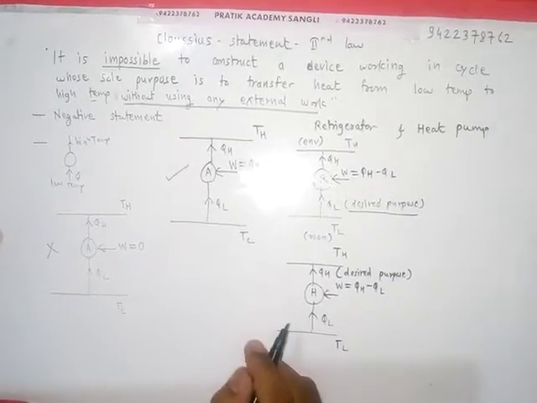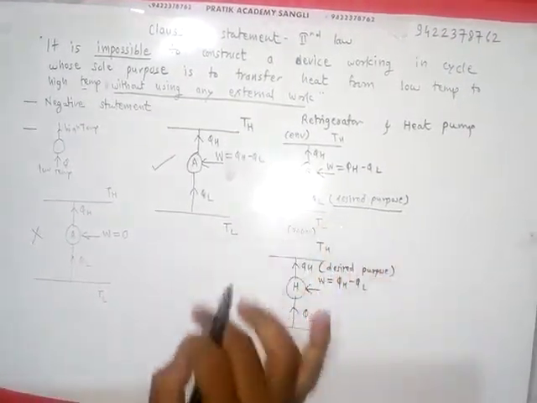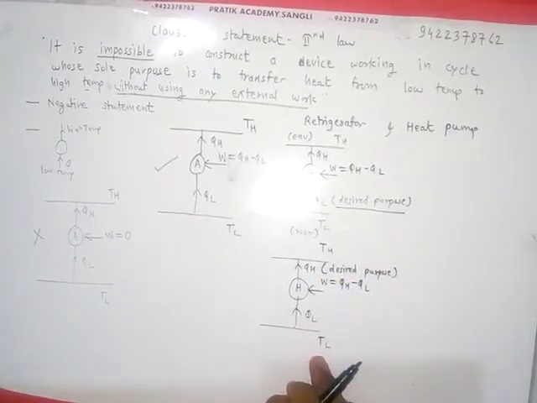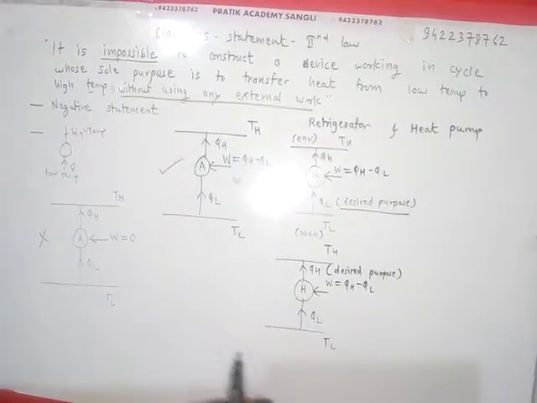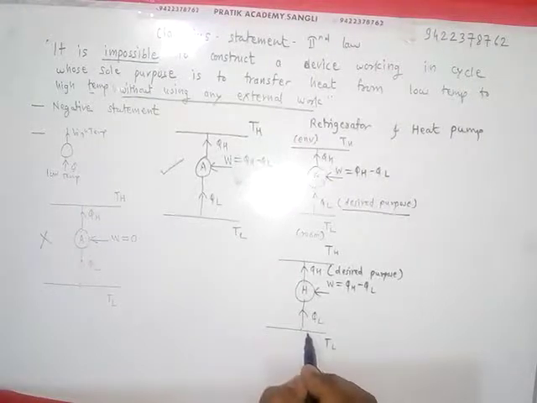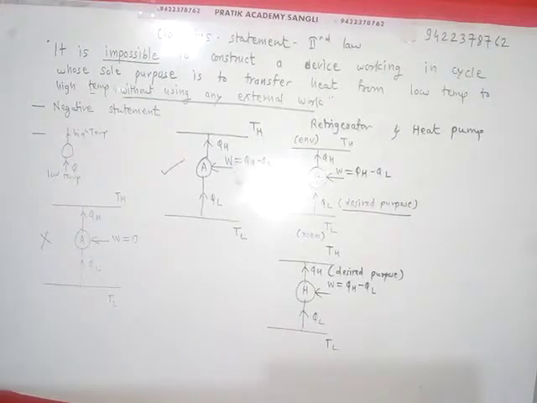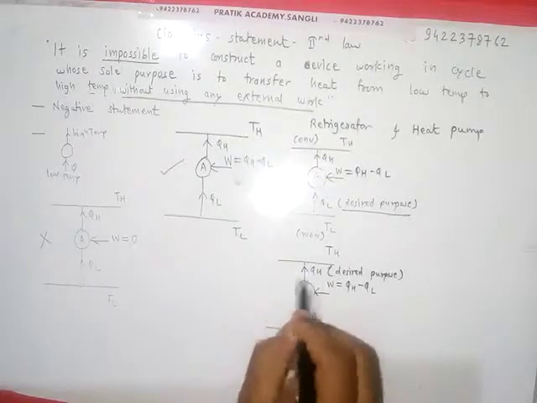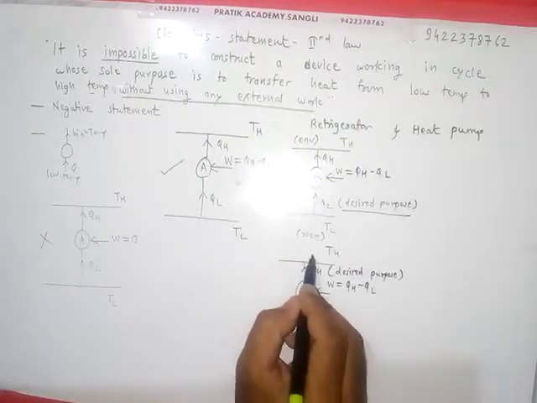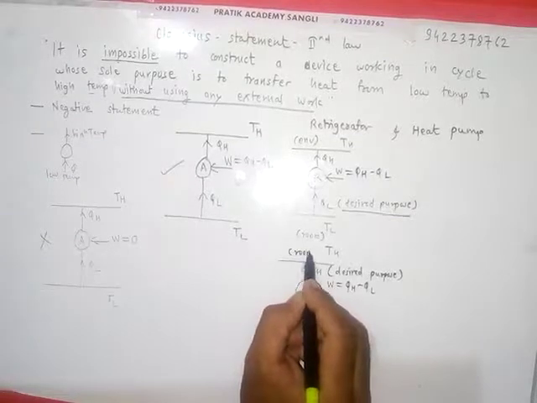Suppose in winter condition all are at lower temperatures, room and surrounding. Then we are continuously removing heat from the environment and adding it to our room, and due to this addition of heat, the temperature of the room increases and it becomes TH.